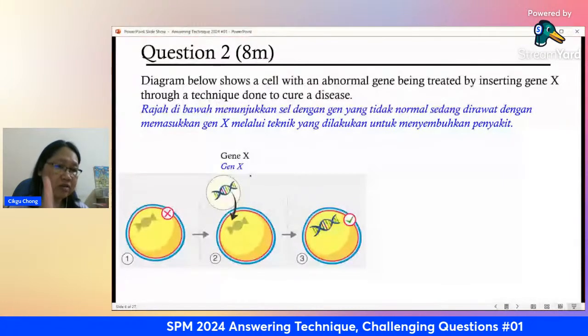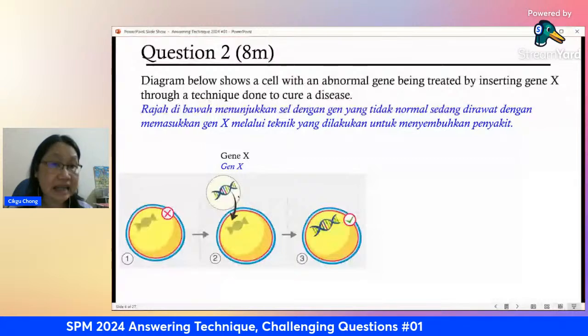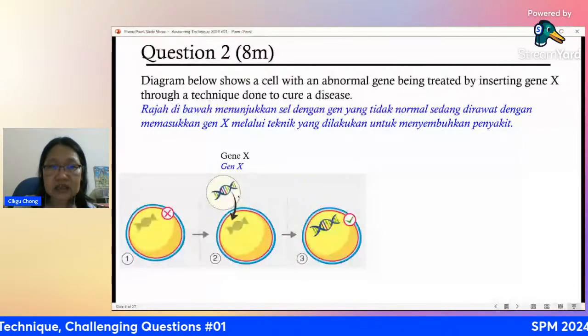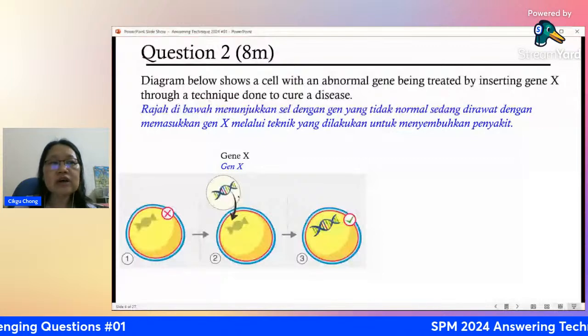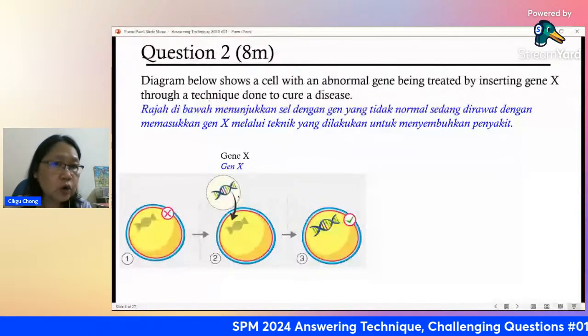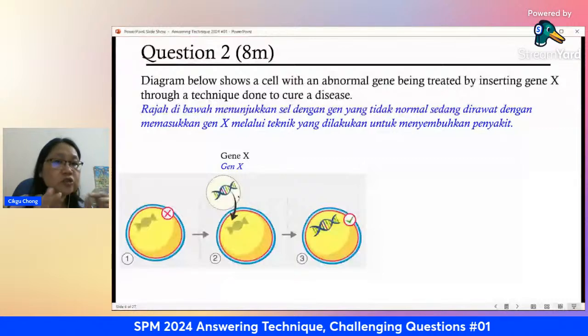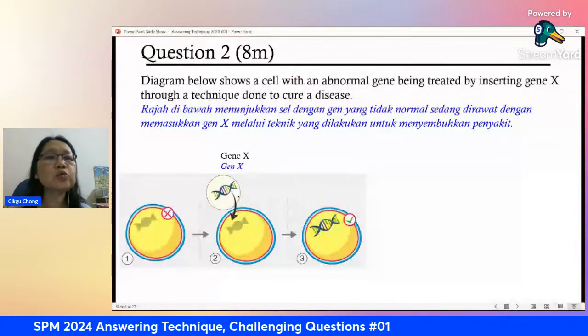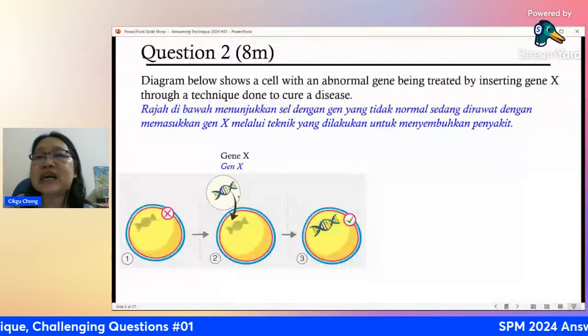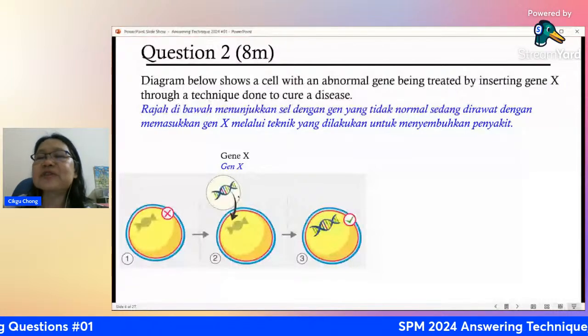I hope you can remember what is the name of this technique. You have learned it in chapter 15, Form 5. One of the applications of genetic engineering is to cure disease. And the technique is known as, okay, the first question asks you, what is the name of this technique? Is there anyone who would like to answer? Do you have the answer for this?